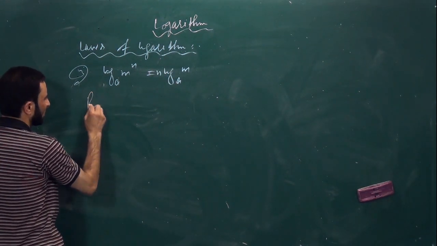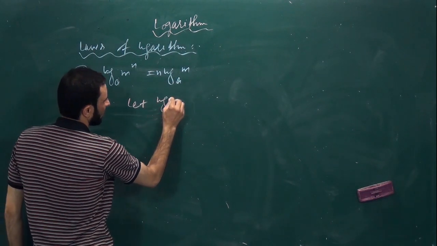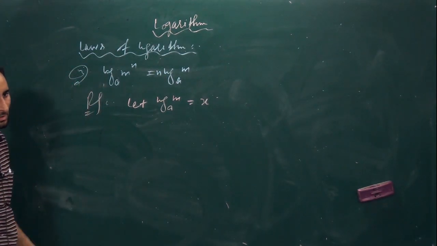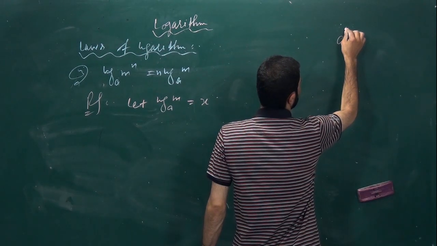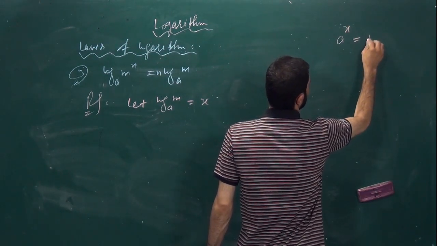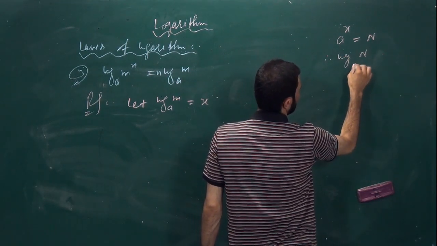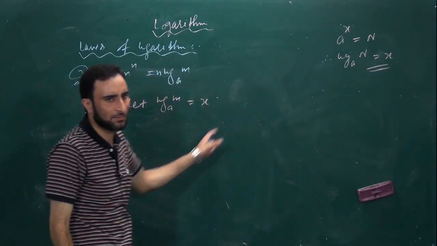So let's have the proof of the same. Let log of m to the base a is equal to x. Again, in the same way, you already know that a to the power x is equal to m, and we can write therefore log of m to the base a equal to x, because we need the same definition here.